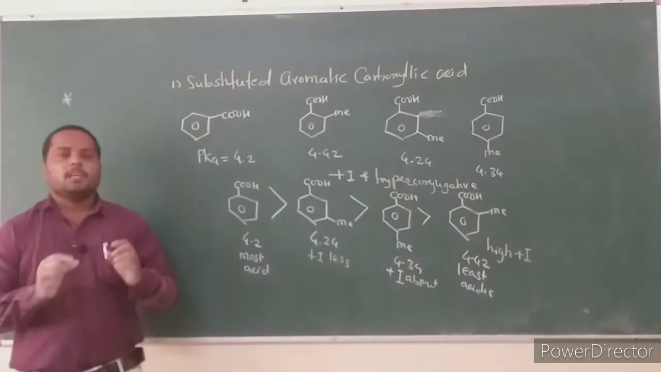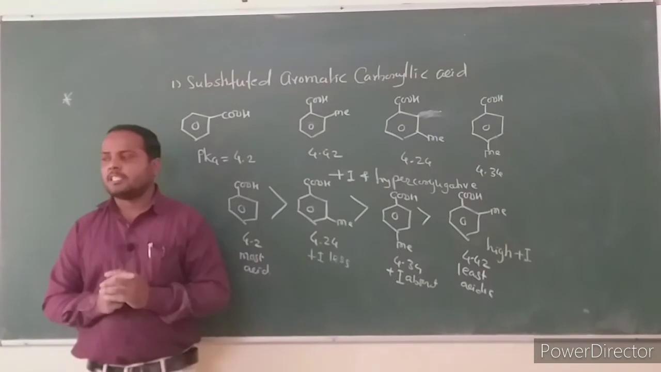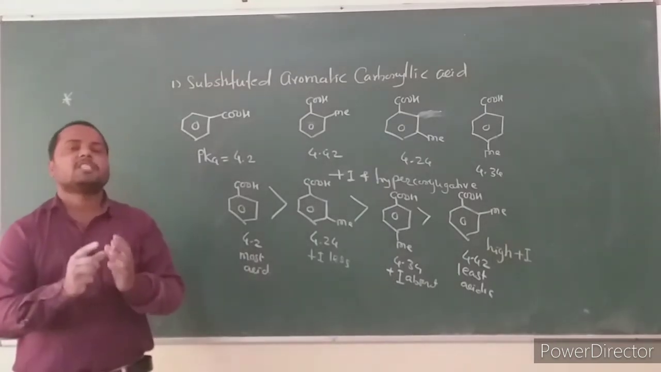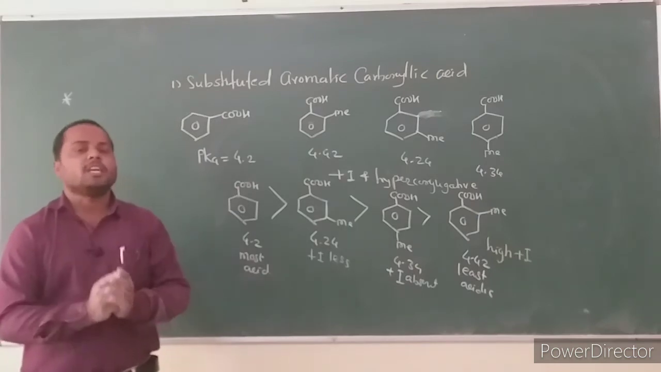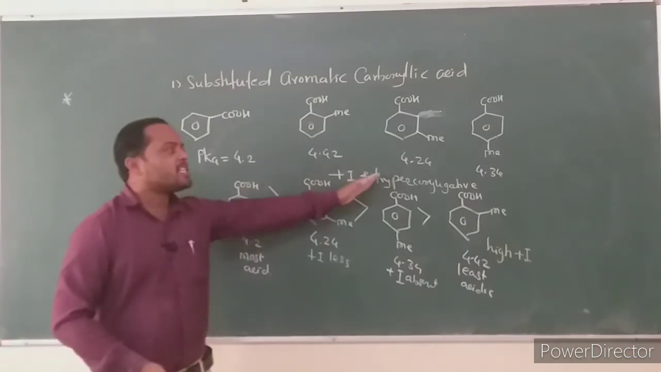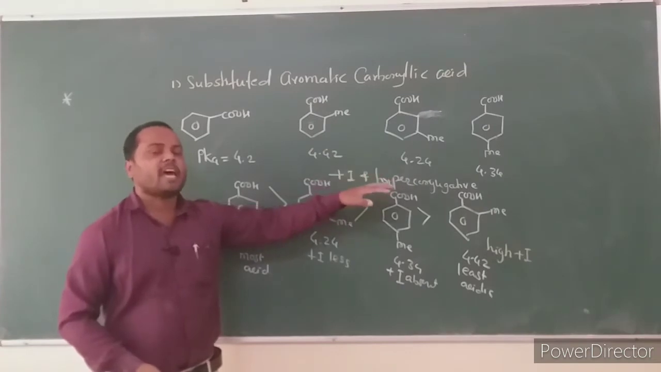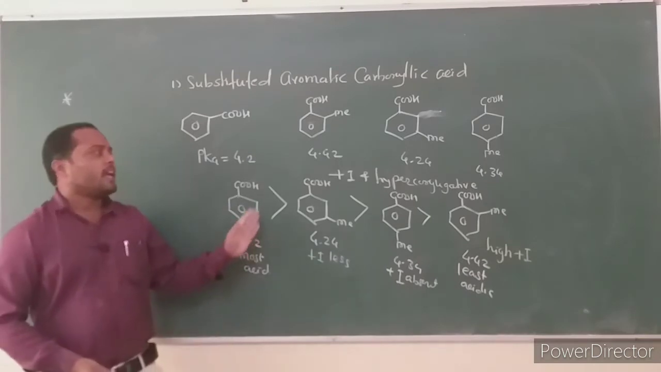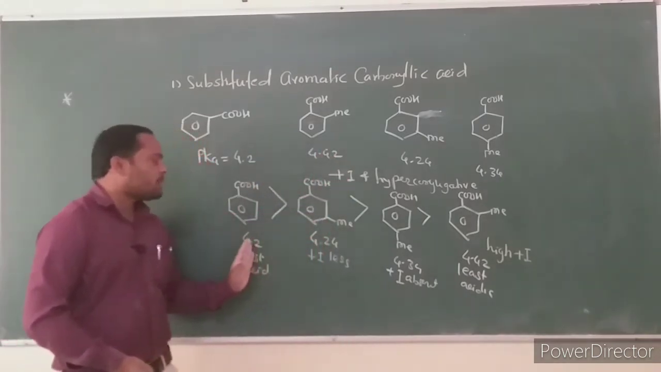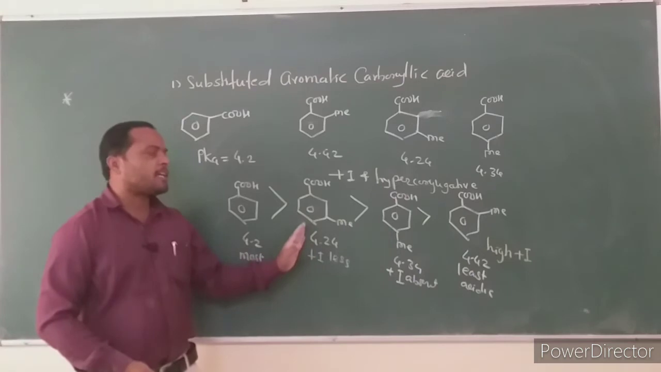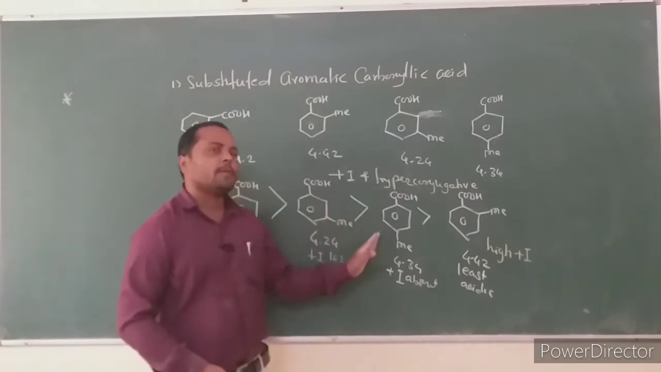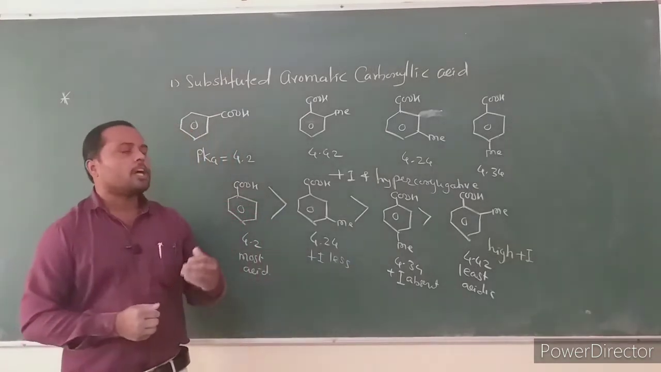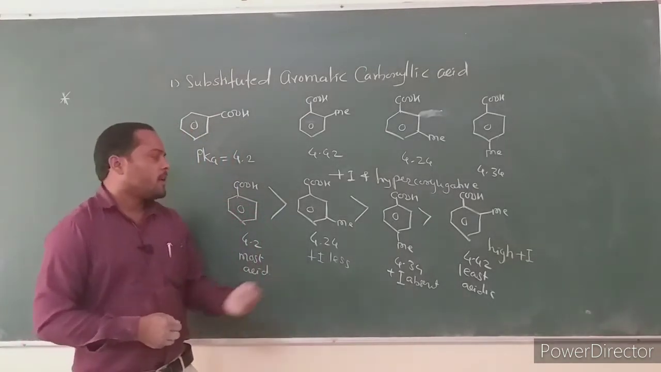In substituted aromatic carboxylic acids, if we attach an electron donating alkyl group to the benzene ring, the acidity goes on decreasing. The acid strength decreases in this order: benzoic acid is stronger than metamethyl, metamethyl is stronger than paramethyl benzoic acid, and paramethyl benzoic acid is stronger than orthomethyl benzoic acid.